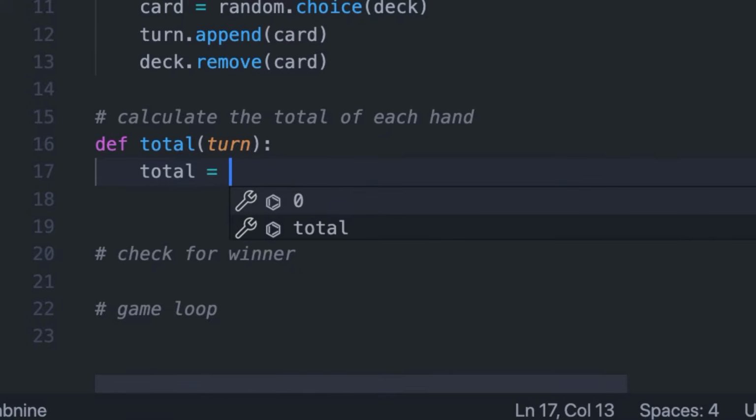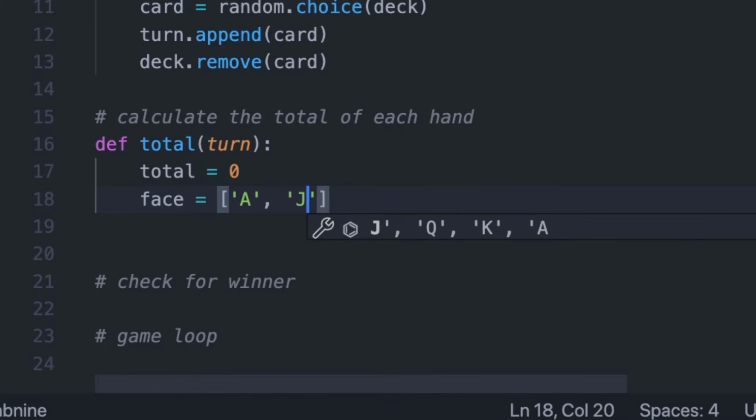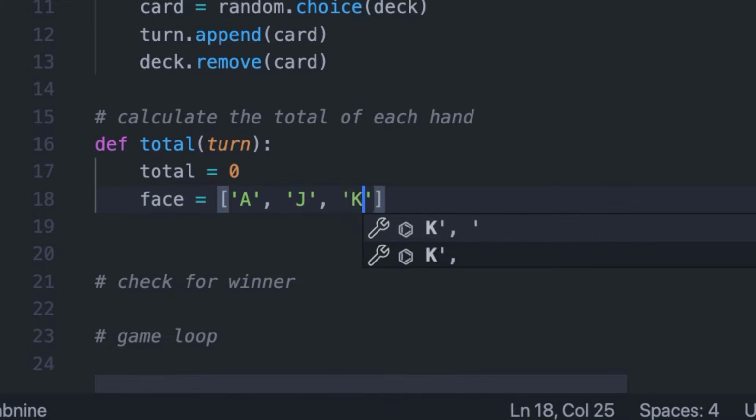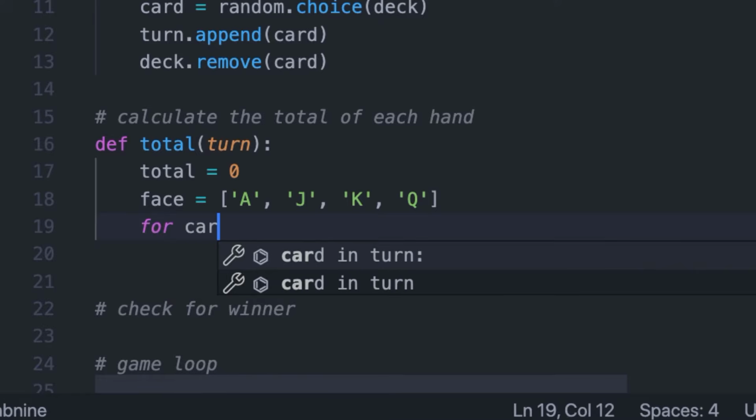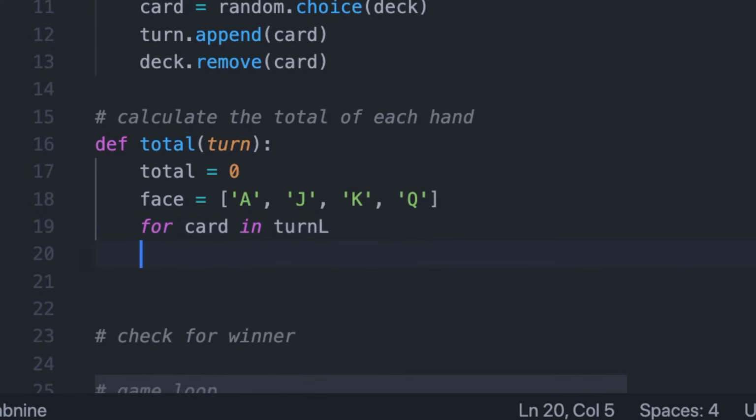So let's start it off by initializing a variable. Let's call it total, and set it equal to 0. Now we're just going to add on to this total in order to figure out the score of the player and the dealer. Then we're also going to make one more list, and let's call it face, and we're going to pass in all the different face cards. So we've got ace, jack, king, and queen.